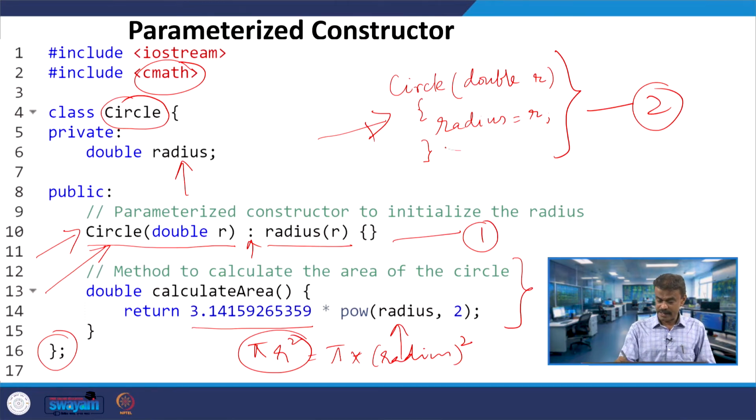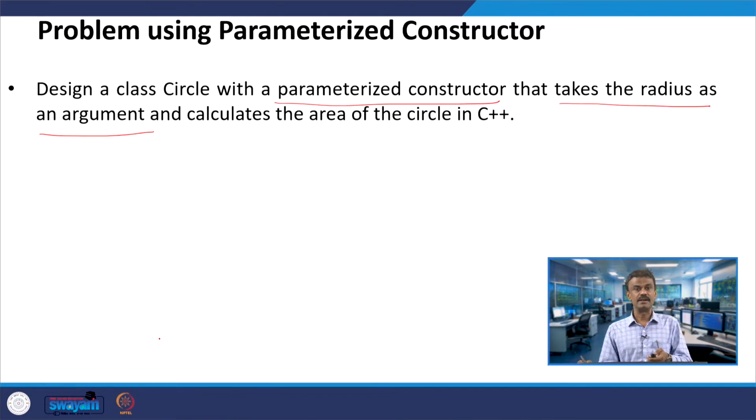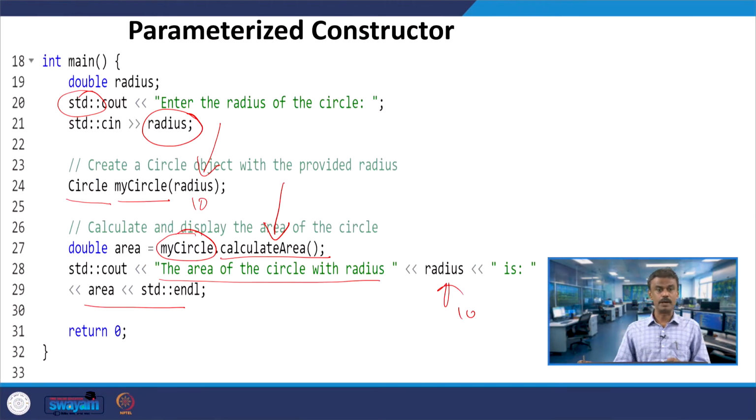Here radius will be equal to r, from this meaning radius is equal to r. Suppose I pass 10, radius will be equal to 10 now. So pi star 10 into 10. Whatever the value is will be returned, and when it is returned, that will be stored in area. So pi star r star r, whatever value you give, will be stored in area and displayed.